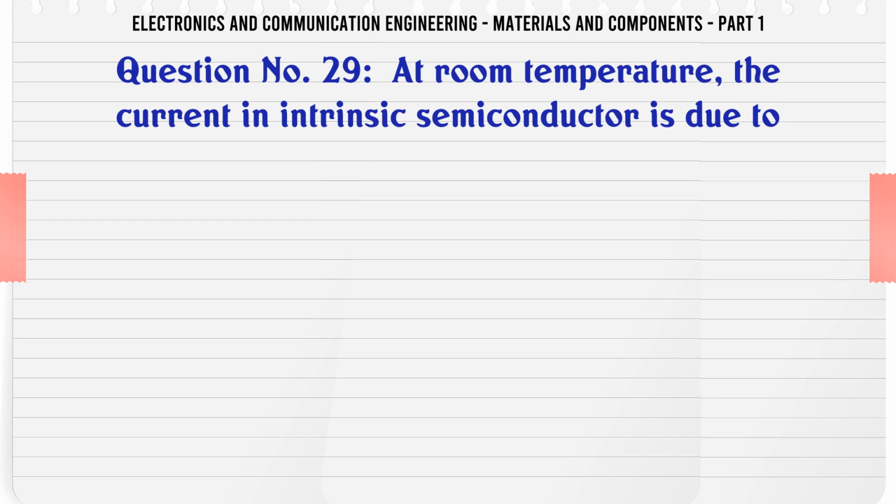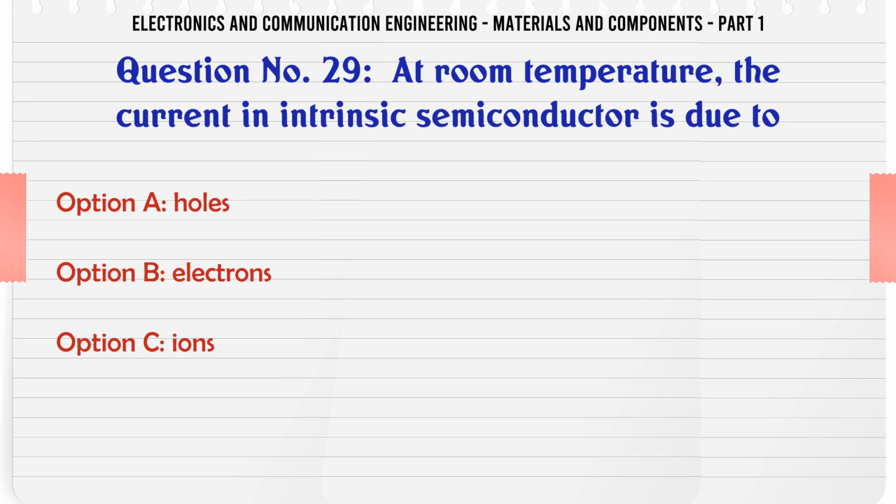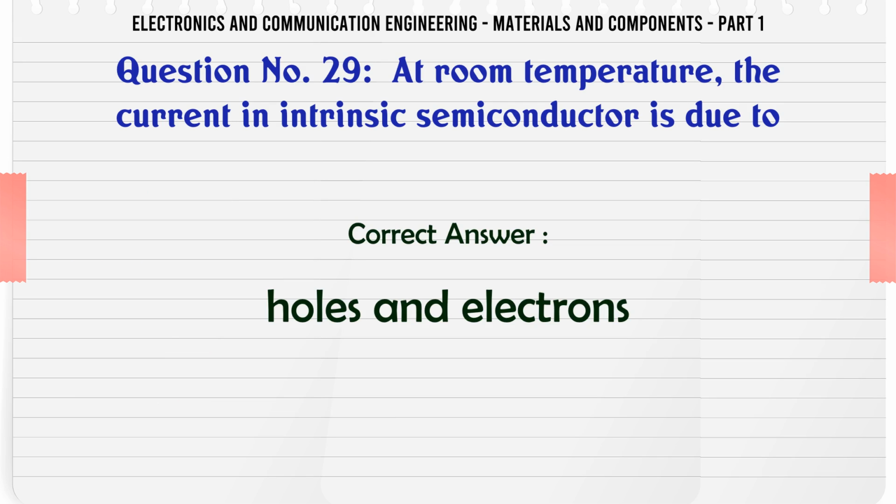At room temperature, the current in intrinsic semiconductor is due to A. holes, B. electrons, C. ions, D. holes and electrons. The correct answer is holes and electrons.